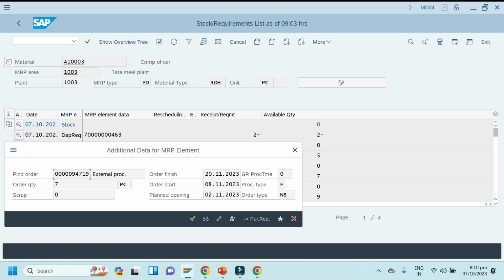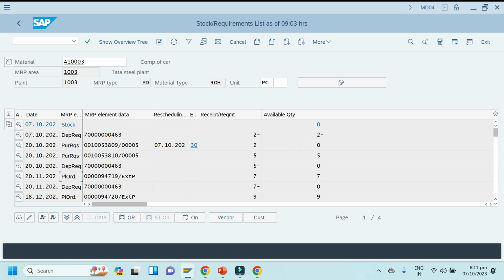So note it down: in MD04, for raw material, PRs are created for the current month and, for dependent requirement quantity, planned orders are created for the next period.